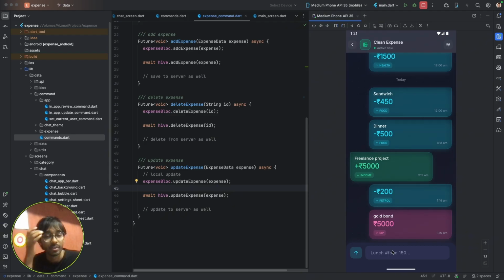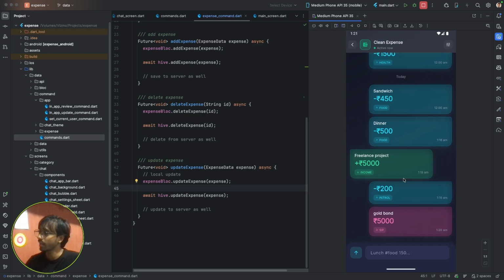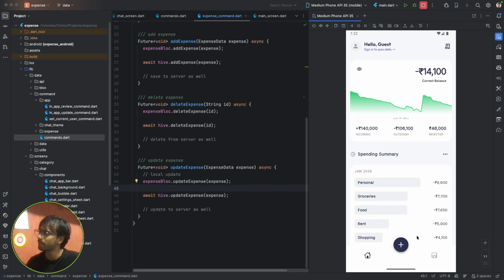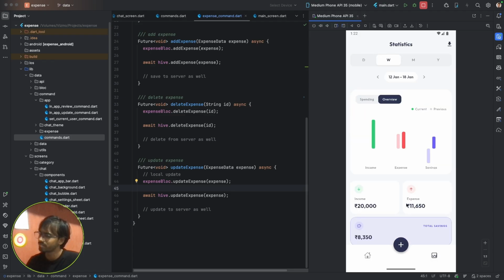So we can chat using plain expense text, and it will auto-categorize it. Right now we don't have AI here. What we have is this hashtag system. So we need to enter this hashtag for category. But later I'm planning to include a real AI agent here. And slowly we'll improve the app as we use it, we'll find what to improve. So I'll be improving it.